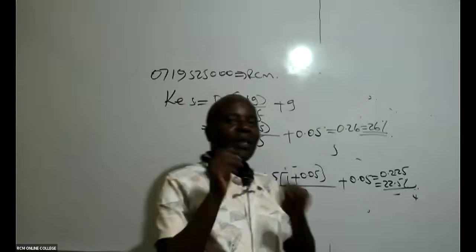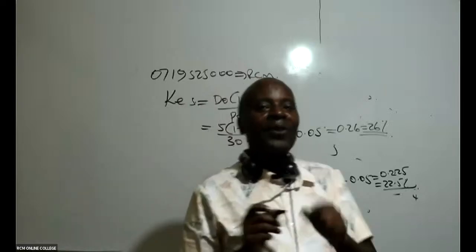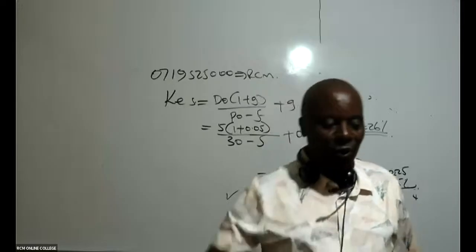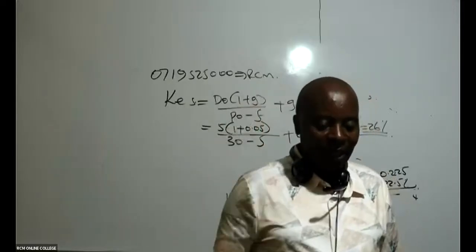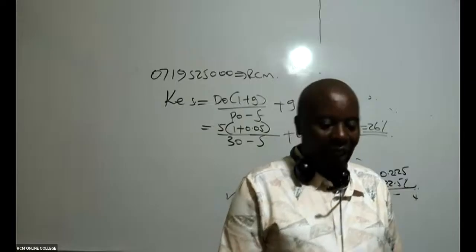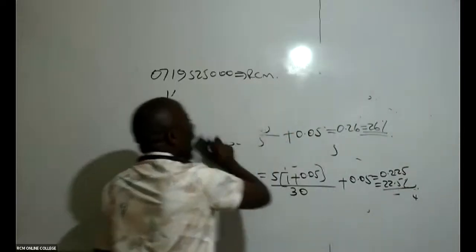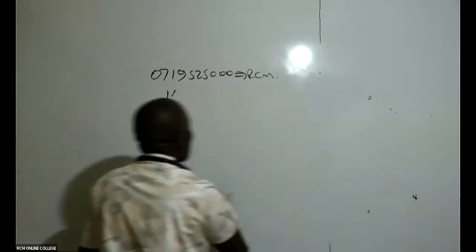Because for me to be able to get this WACC, I must get the cost of equity. I must get the cost of what here? Debt. So up to here, is it clear? Very clear. Thank you very much. Now that opens a door for me to discuss what we call cost of debt.